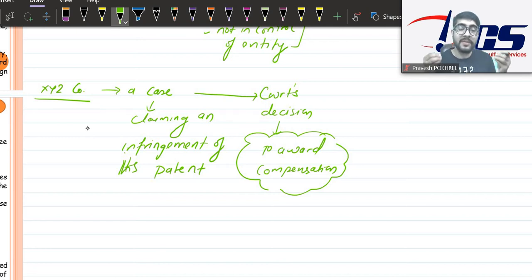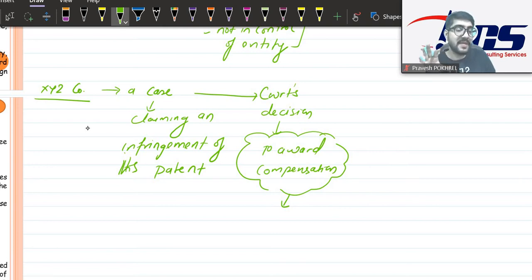Now the third thing is, is it possible that we can win the case? It must be possible in order to say that this is our possible future inflow of economic benefit. So this will become our contingent asset when there is a chance up to 50% that we are going to win this case.